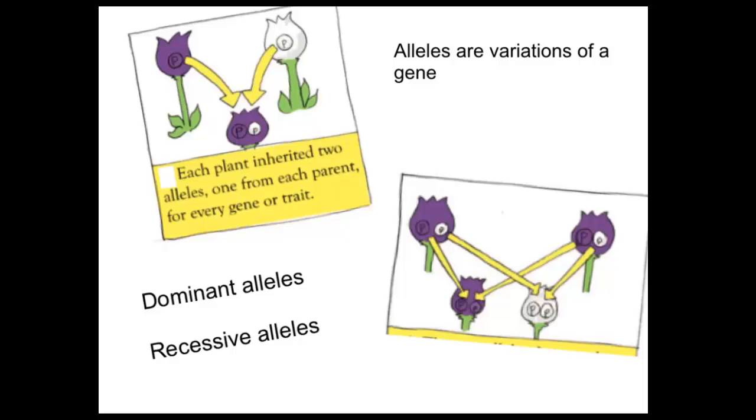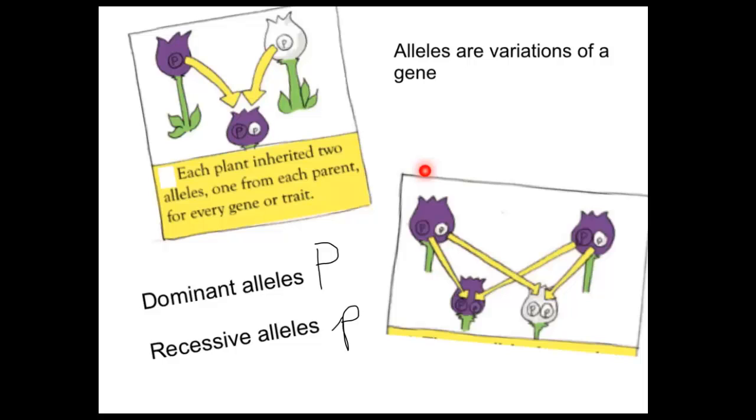Dominant alleles are represented by capital letters. In this case, capital P stands for the dominant allele or dominant trait, which is purple. And the recessive, which is the white flower, is going to be represented by a lowercase p. You can see here on our drawing from Mendel's experiment, we have a pea plant. It has both a dominant and a recessive allele, but the reason we see purple is because it has a dominant allele. That dominant allele overpowers and is expressed, and so that's what we see.